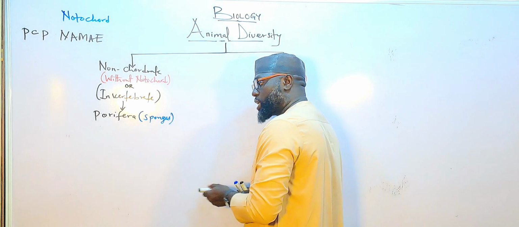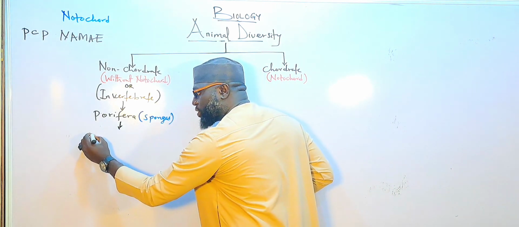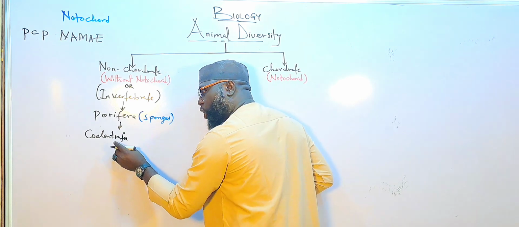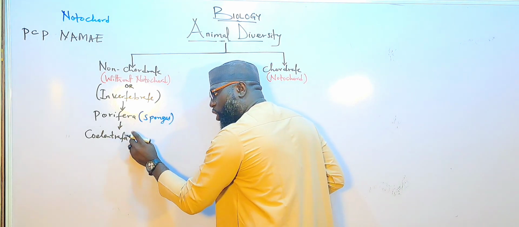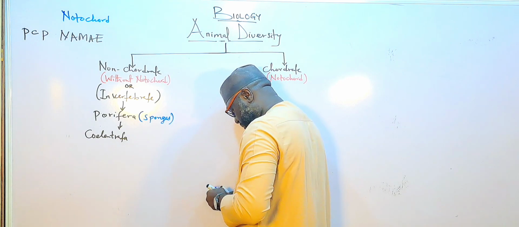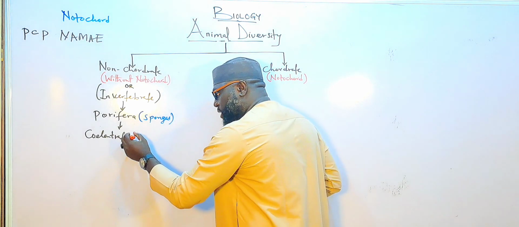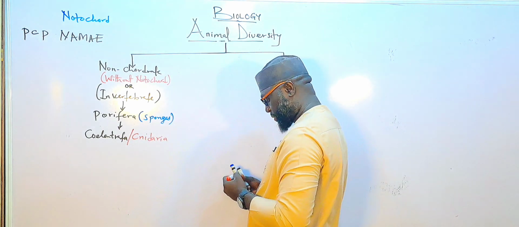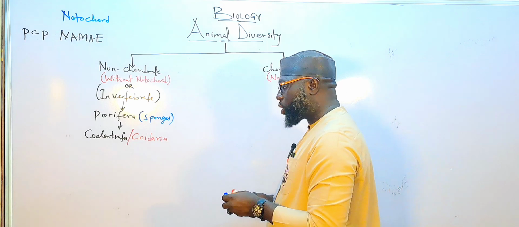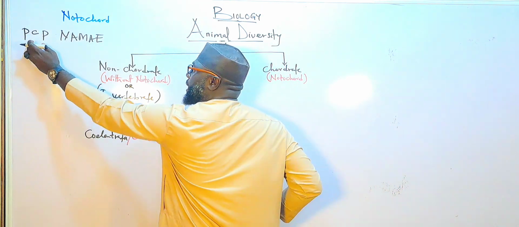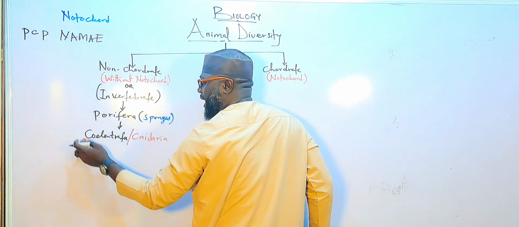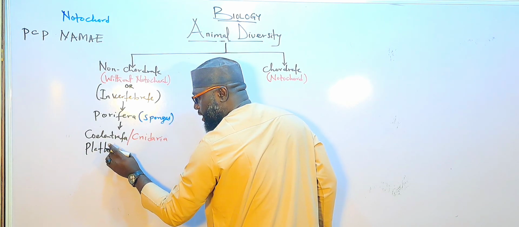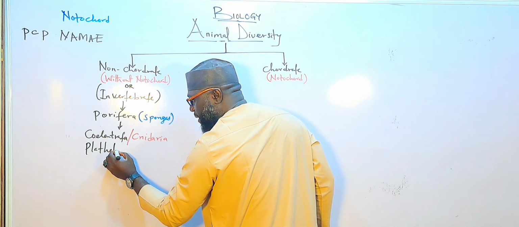The next one is Coelenterata, or the coelenterates. We can also call the coelenterates Cnidaria. So after Coelenterata, Cnidaria, the next P here is Platyhelminths.